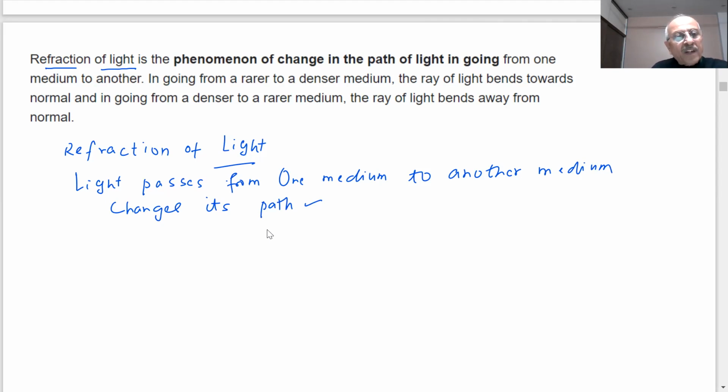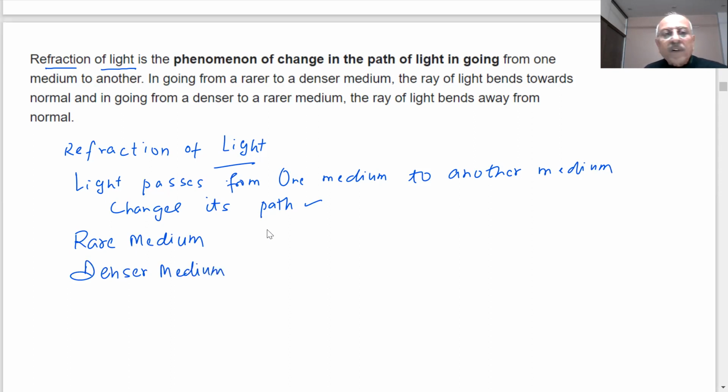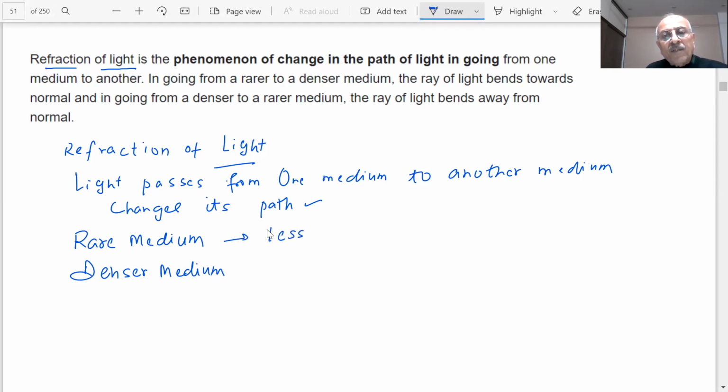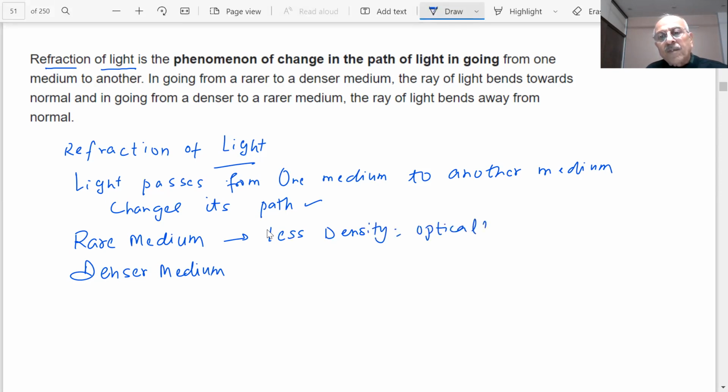There are two types of medium. One is a rare medium and the other is a denser medium. What is a rare medium? Rare medium means it has less density, optically less dense.